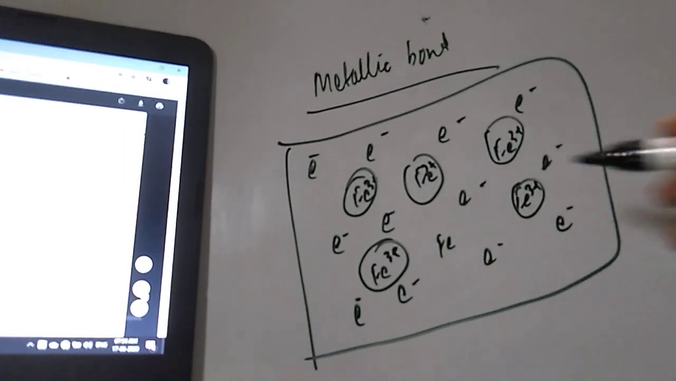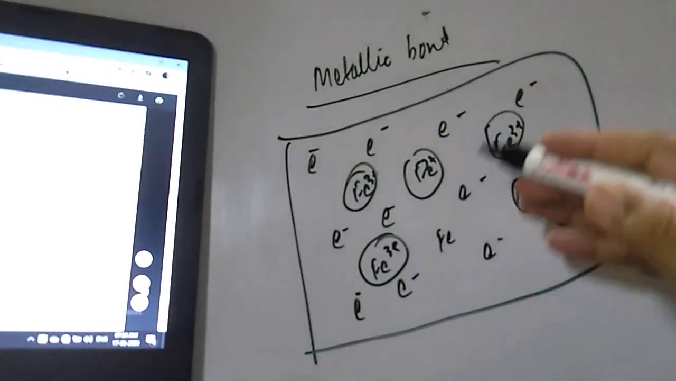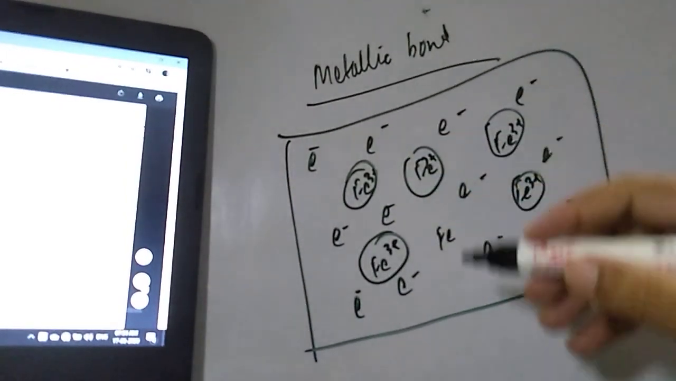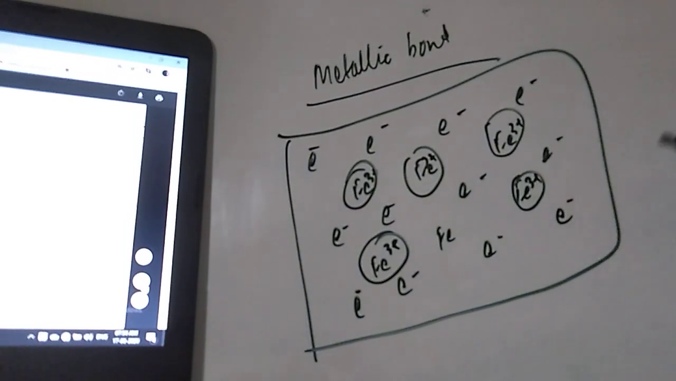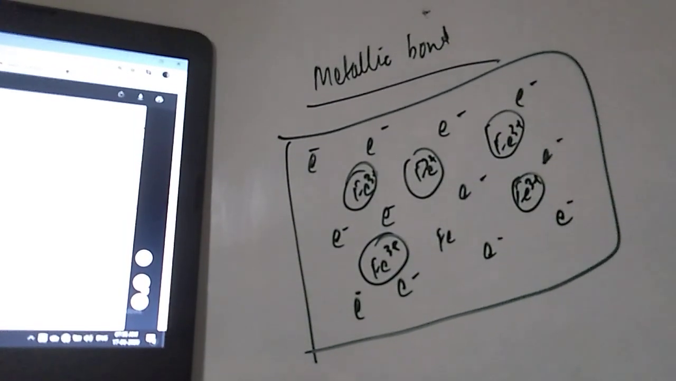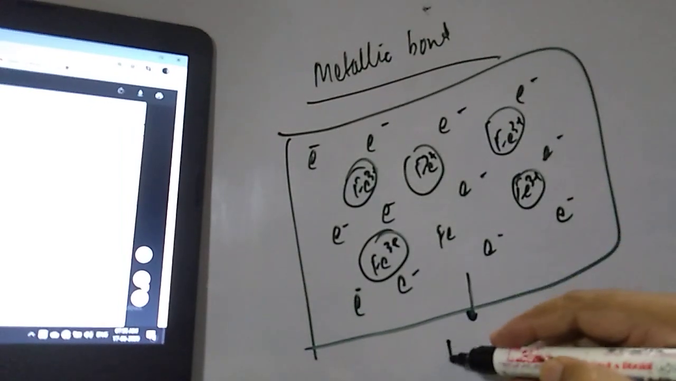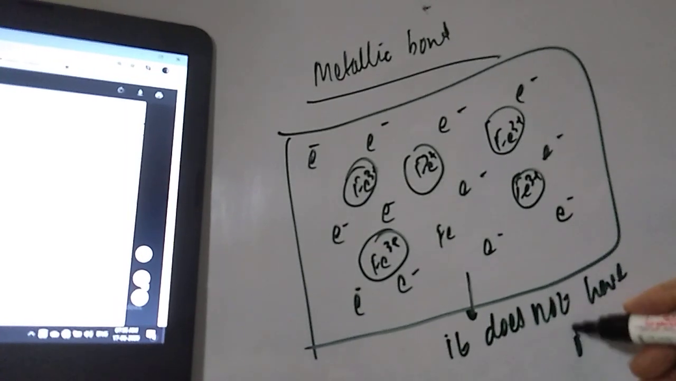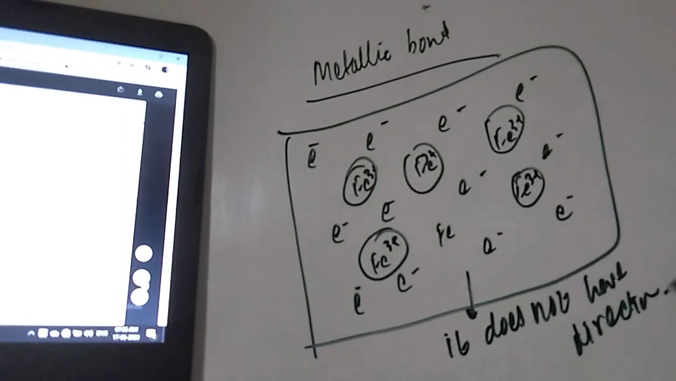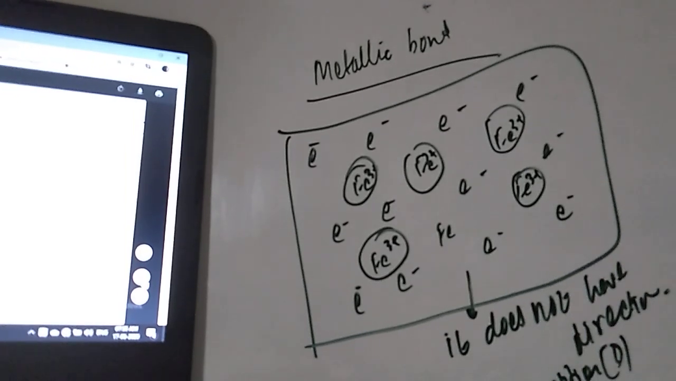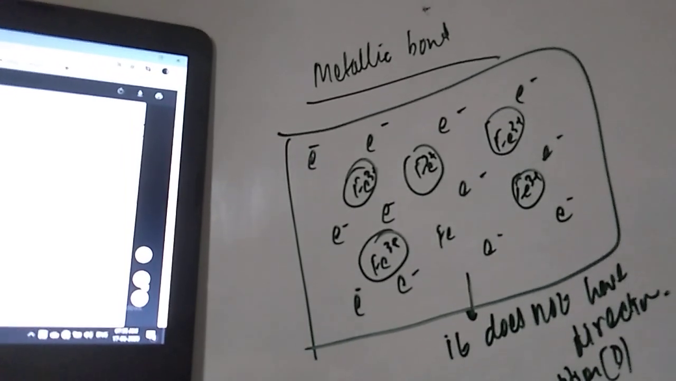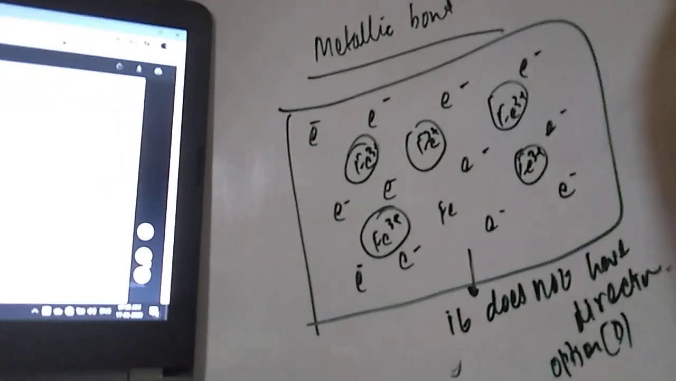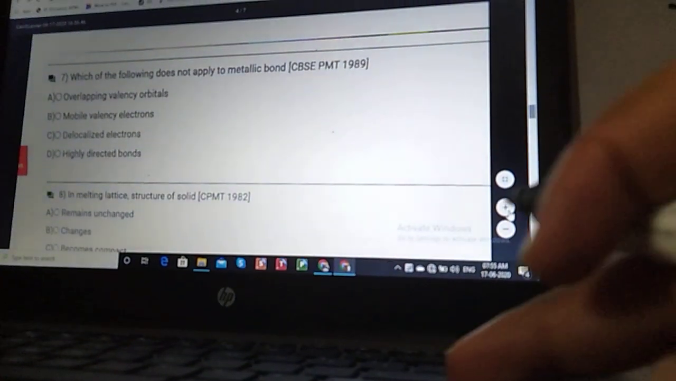Now, student, can you determine the direction of this bond? No. In this metallic bond, there is no direction. So the correct answer is that it does not have direction, so our correct option will be option number D. They asked which of the following does not apply to metallic bond: highly directed bond. No, student, metallic bond is non-directed.